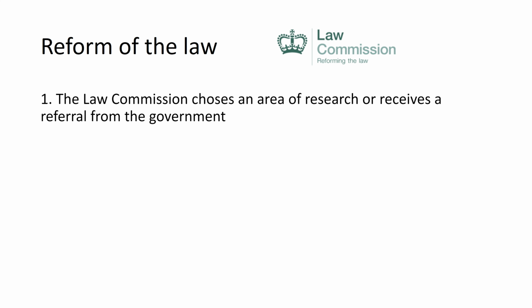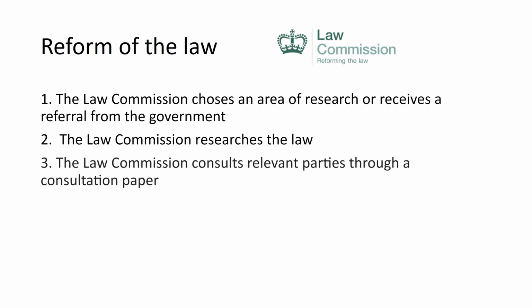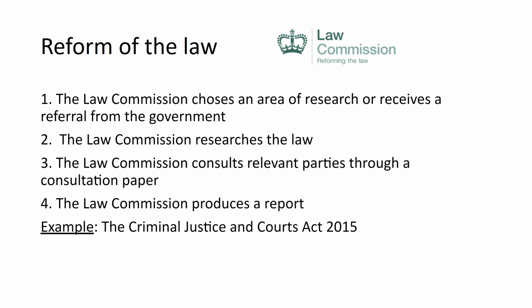When they are dealing with reform, the Law Commission chooses an area to research, or they receive a referral from the government via the Lord Chancellor. If the Law Commission choose an area, it has to be approved by the Lord Chancellor, or it can just come directly from the Lord Chancellor. Then the Law Commission will research the law. They will consult relevant parties through a consultation paper. They'll produce a report, and then there will be the change in the law, the result. So we've got 2 R's, a C and another 2 R's there to help you to try and remember that.